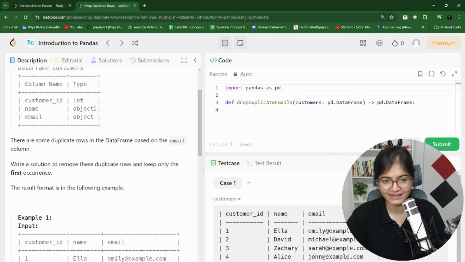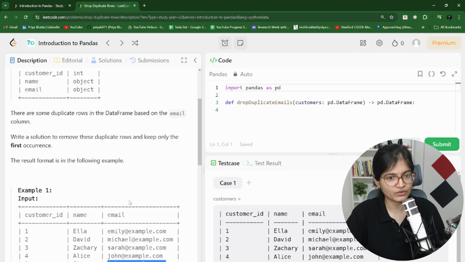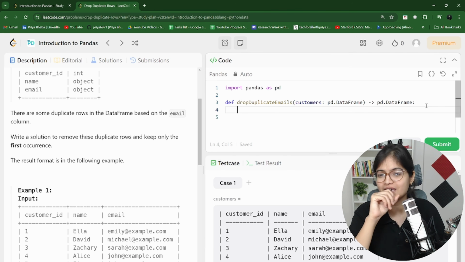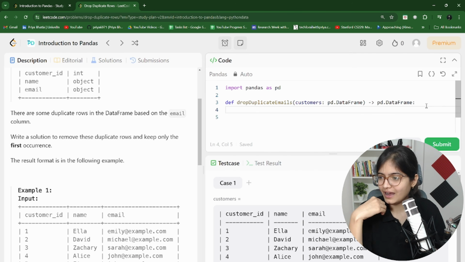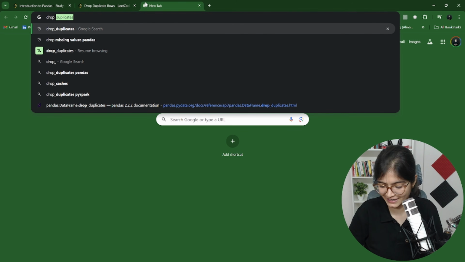So what they are saying is that there are some duplicate rows in the data frame based on the email column. Okay, yes, we can see that joan@example.com is having 2 values. So we have to remove one of them. What they are saying is remove the duplicate rows and keep only the first occurrence. So can you guess what function we can use here? I'm not sure how many of you are aware, but in our Pandas framework, we have a function of drop_duplicates.